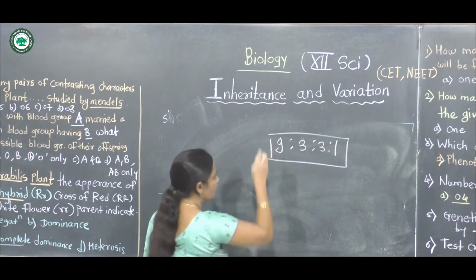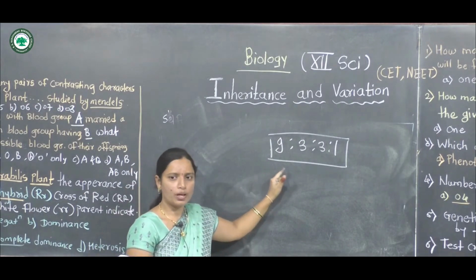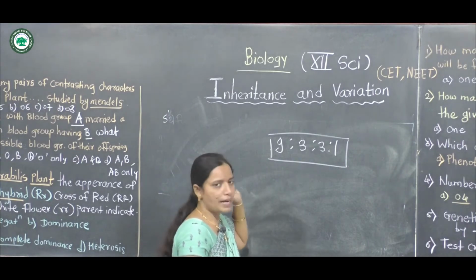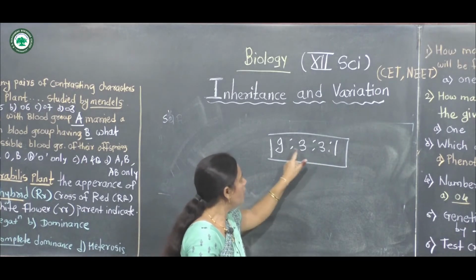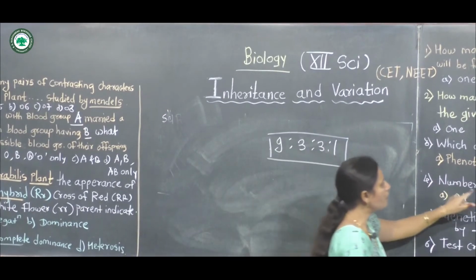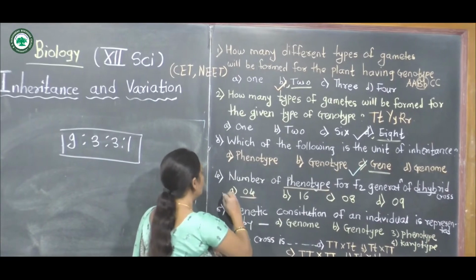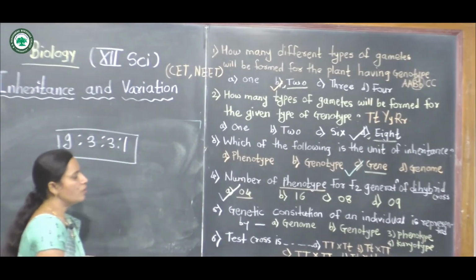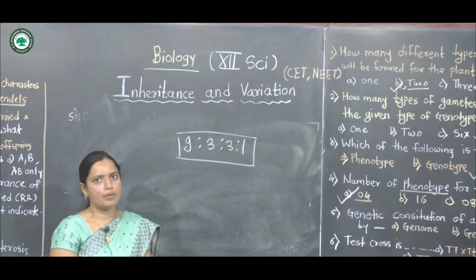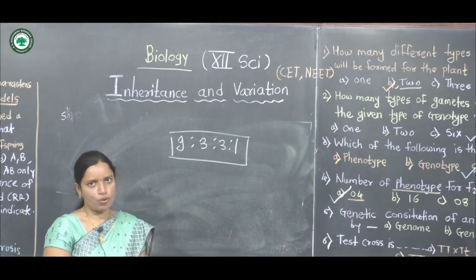This means 9 plants will be round yellow, and 3 plants each for the next two types, and 1 for the last. The number of phenotypes of the F2 generation of a dihybrid cross will be 4 types. 4 different types of phenotypes will be obtained in the F2 generation of a dihybrid cross.